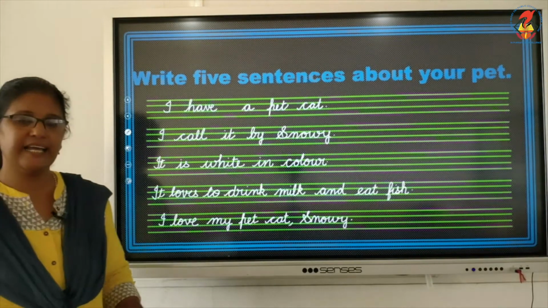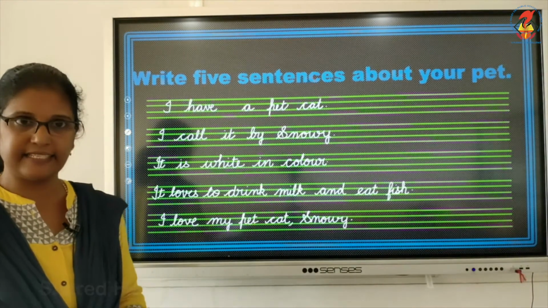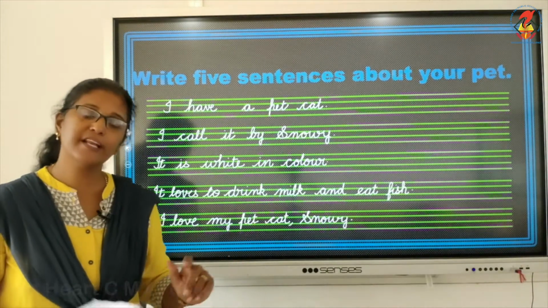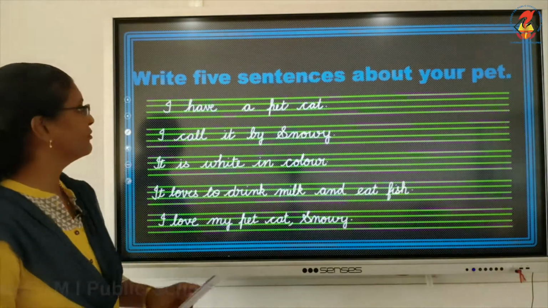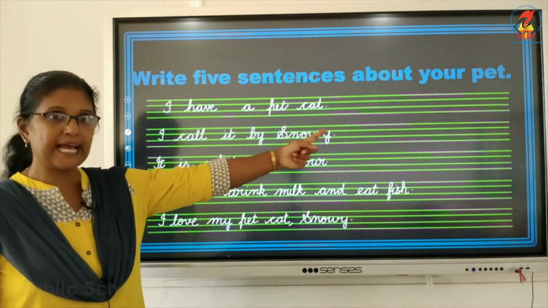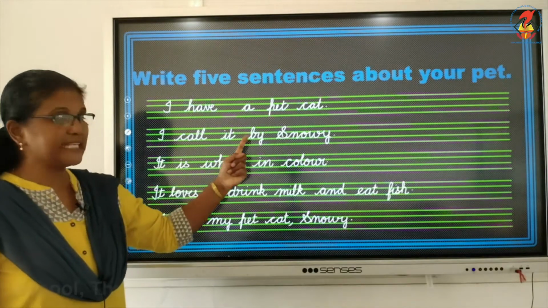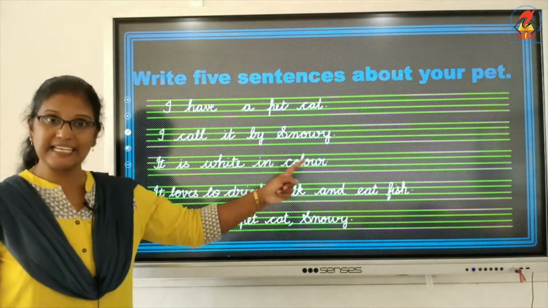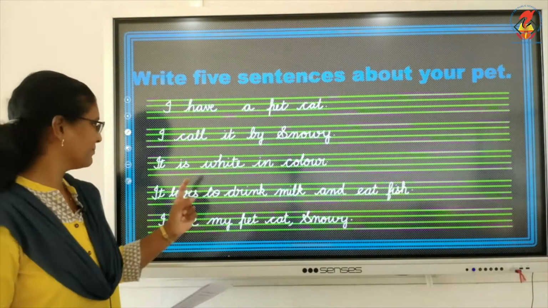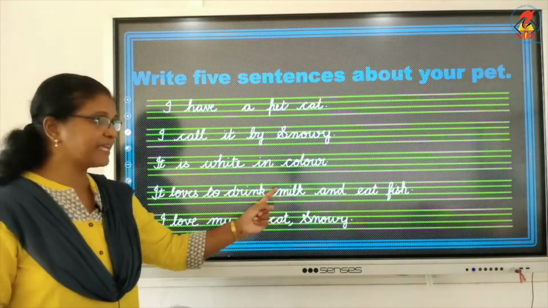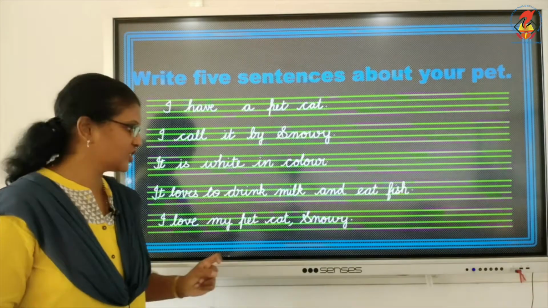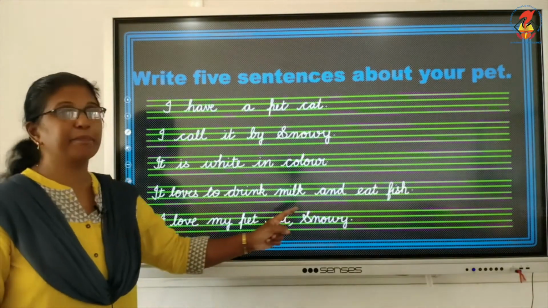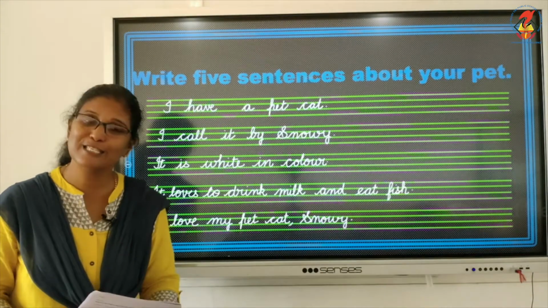So I now will read these sentences. Generally, you can write your own sentences as I said before. I have a pet cat. I call it by Snowy. It is white in color. That's why I call it Snowy. It loves to drink milk and eat fish. I love my pet cat Snowy.